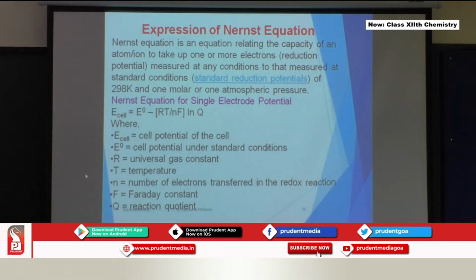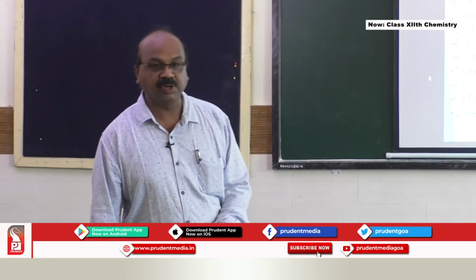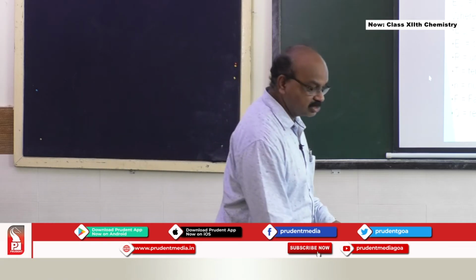F is Faraday's constant, the value all of you know, it is 96,500 coulomb roughly. Q is the reaction quotient.